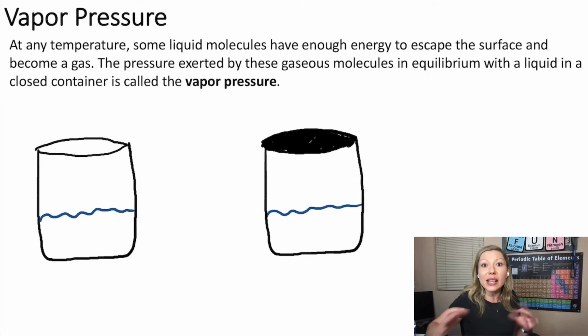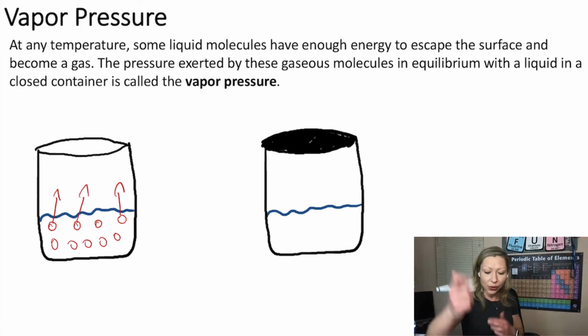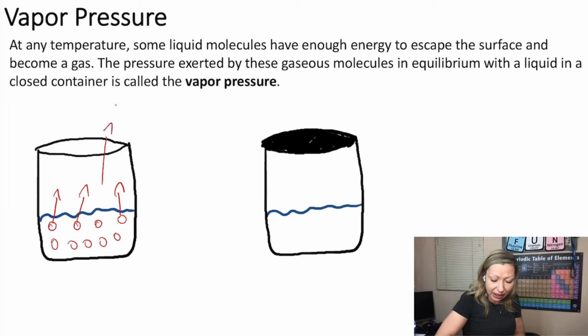So this means that when we have a liquid in an open container, at any point of time, some of the liquid molecules are going to leave into the gaseous phase and actually leave our container and just fly away. And it makes sense that as the temperature increases, this evaporation process is going to get faster and faster.